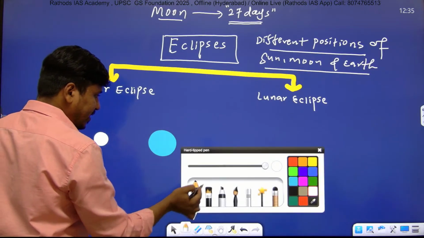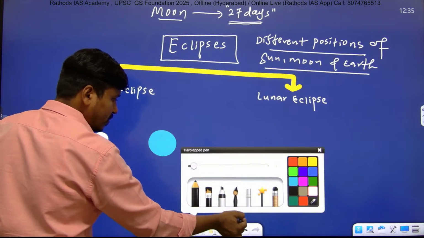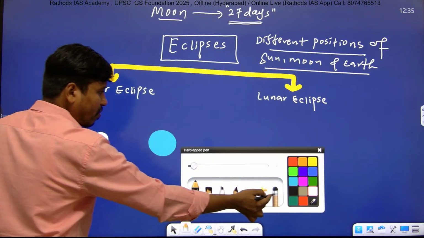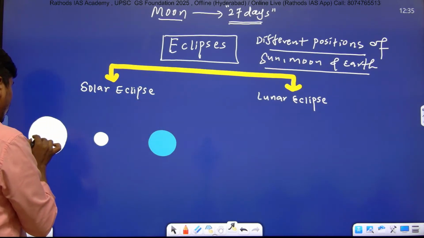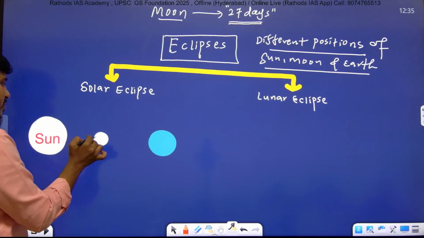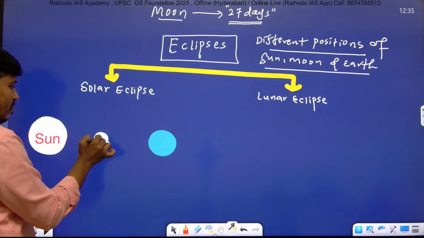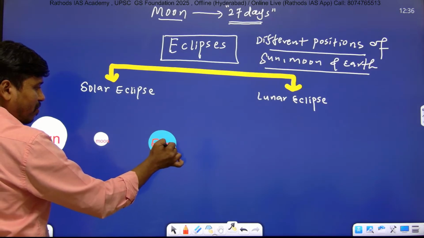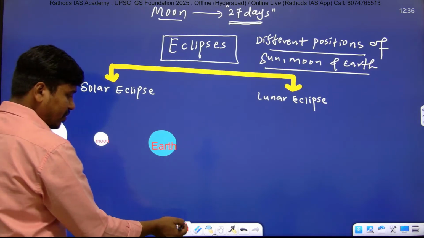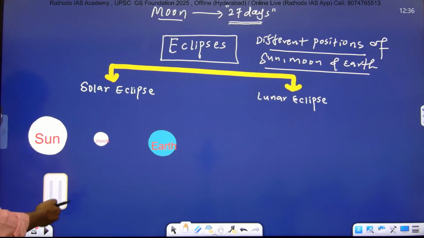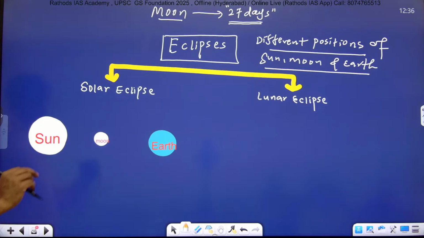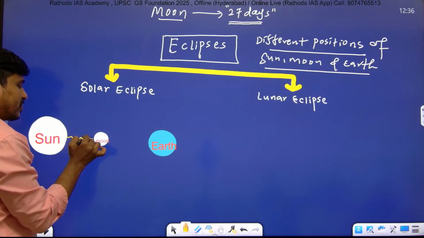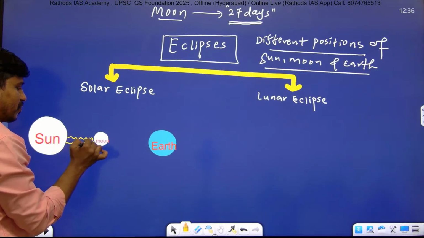So sun, moon and Earth, right? So here sunlight falls on the surface of moon.